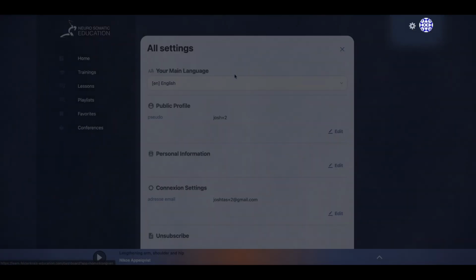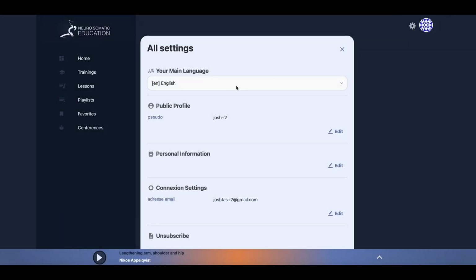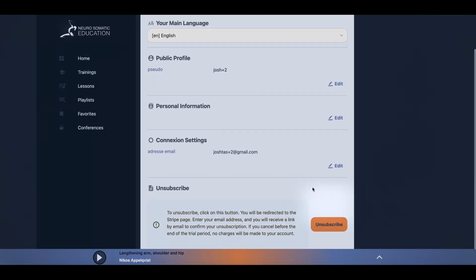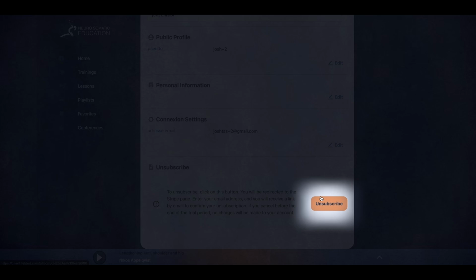You can click here to change your settings, to choose, for example, your default language for the platform. And you can also change your password or profile picture. And finally, if you would like to unsubscribe at some point, you can click on this link.